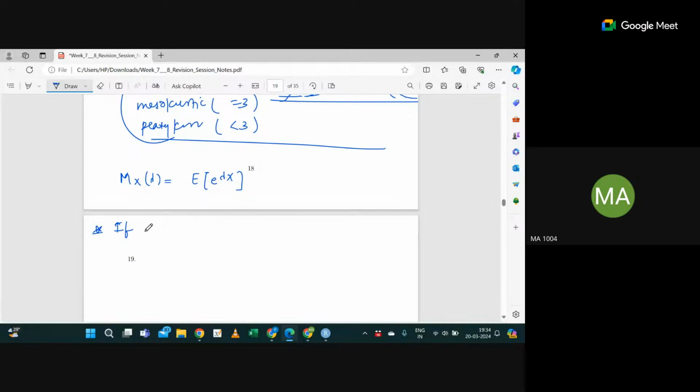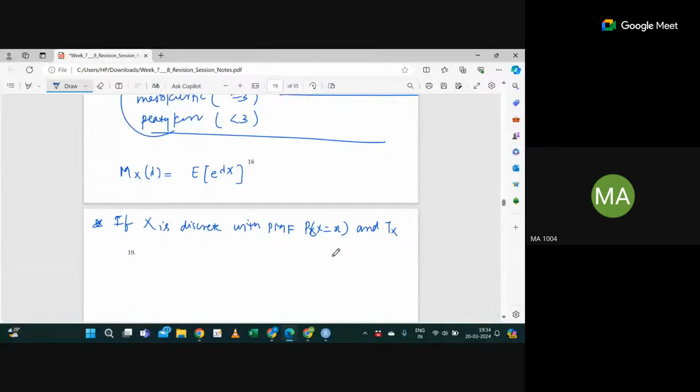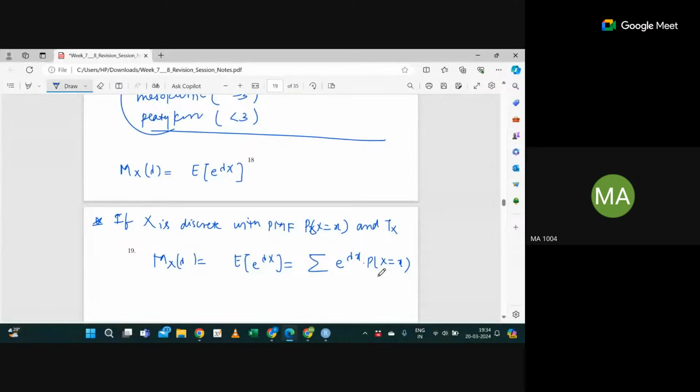So if x is discrete, with some PMF, say probability p, x equal to x, with range Tx, how will you calculate this MX(lambda)? It will be the expectation of e raised to the power lambda x. In the case of discrete, it is the summation of e raised to the power lambda x into probability x equal to x.